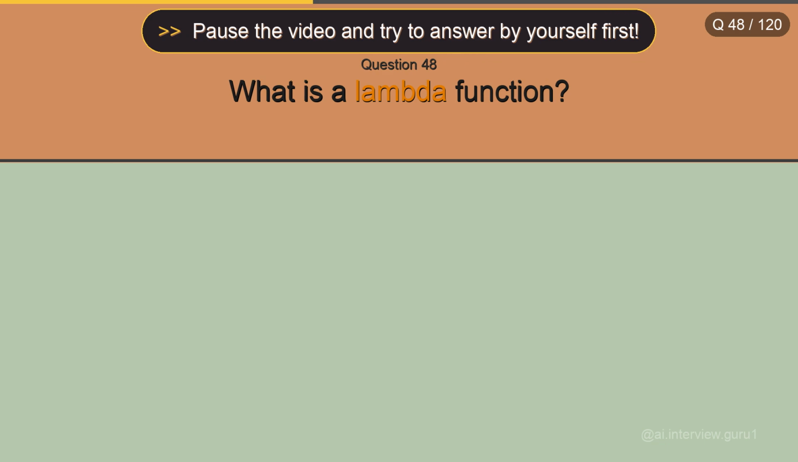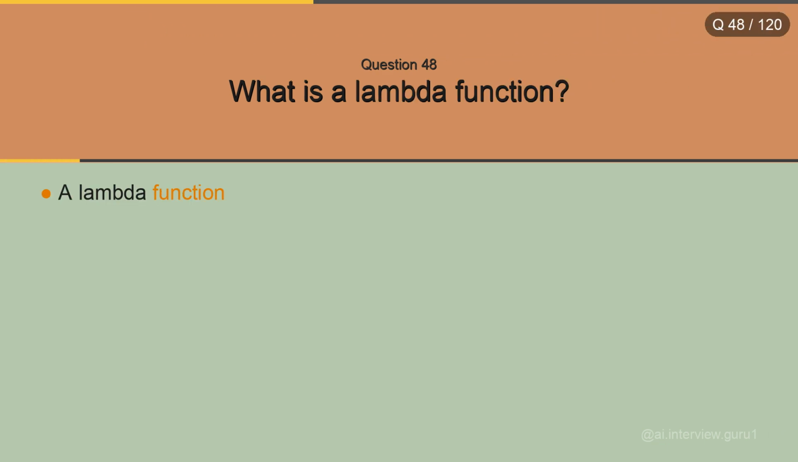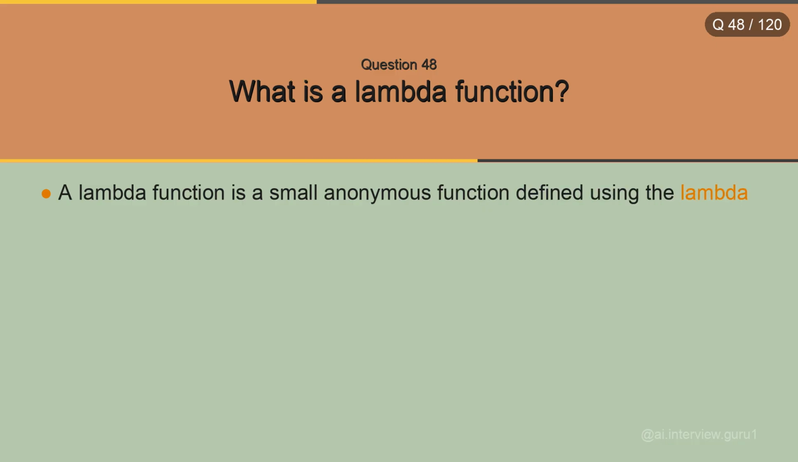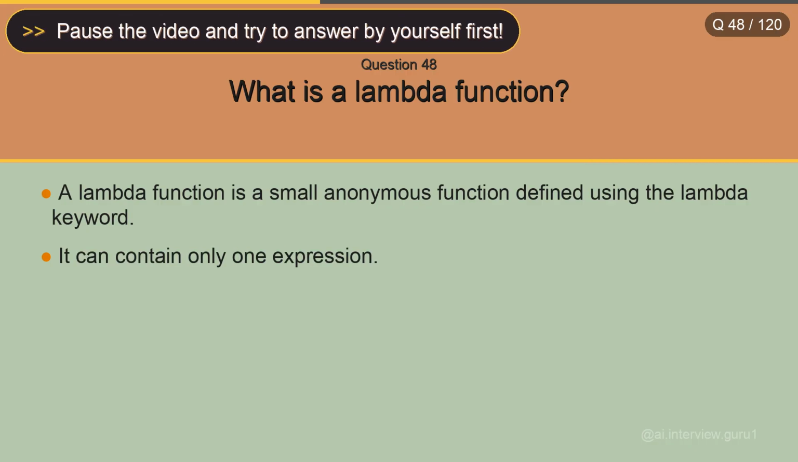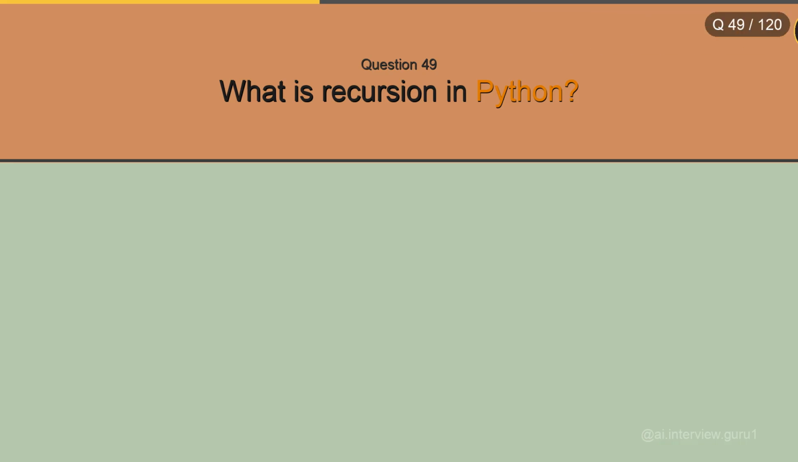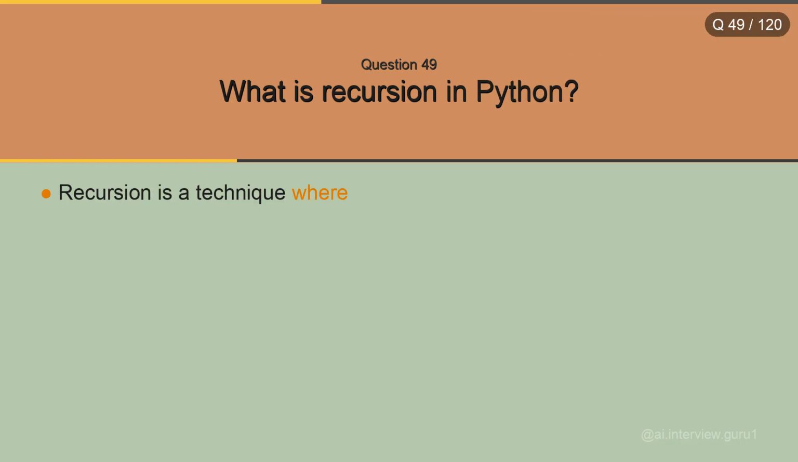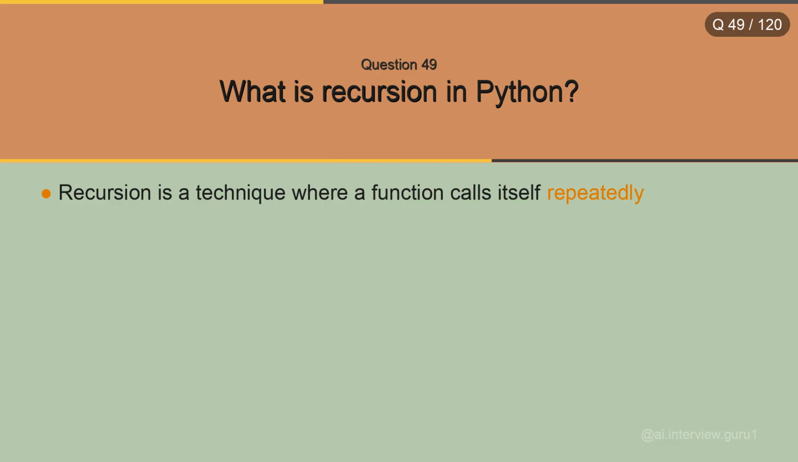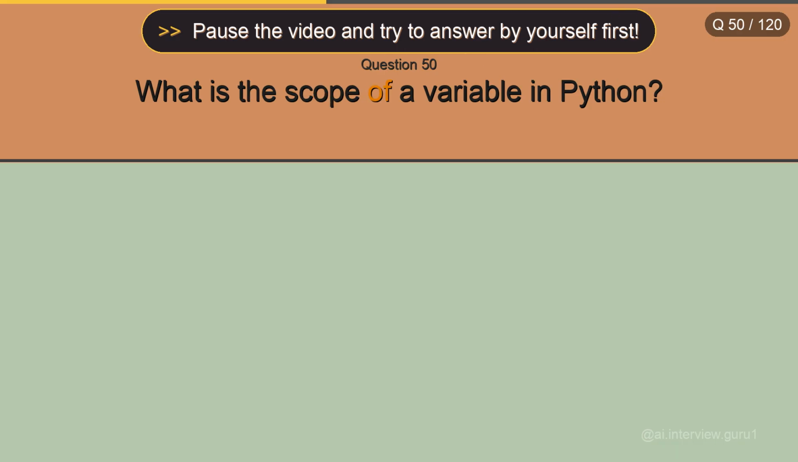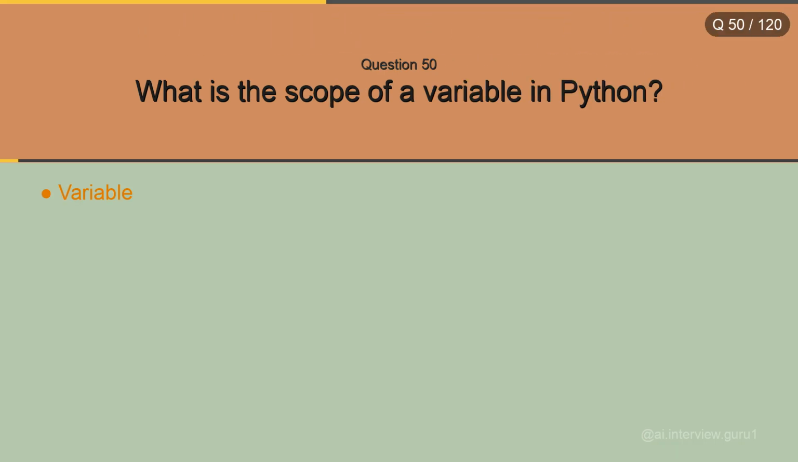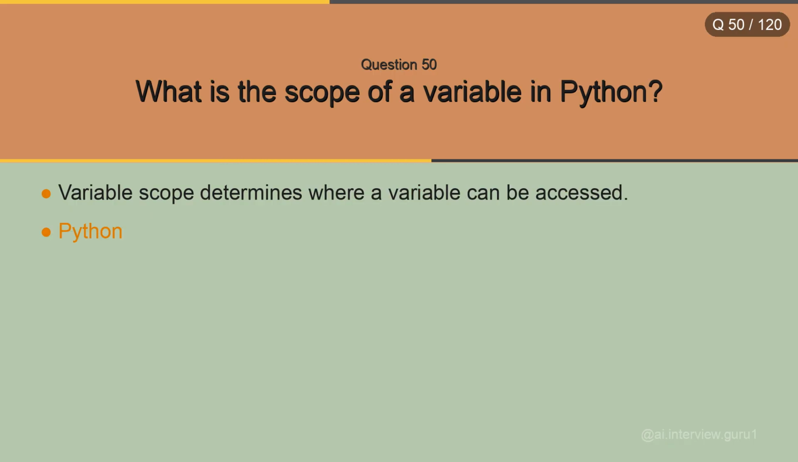What is a lambda function? A lambda function is a small anonymous function defined using the lambda keyword. It can contain only one expression. What is recursion in Python? Recursion is a technique where a function calls itself repeatedly until a base condition is met. What is the scope of a variable in Python? Variable scope determines where a variable can be accessed. Python has local, global, and non-local scopes.